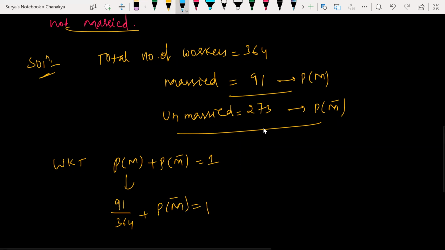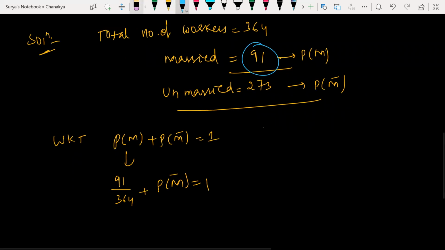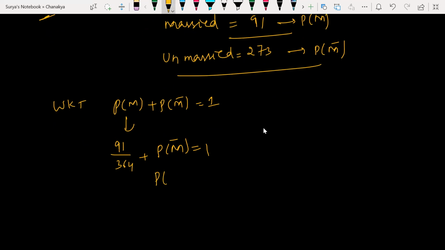See guys, how I'm writing 91 by 364 for married. P of M is nothing but the probability of the people who got married. So P of M dash gives me 1 minus 91 by 364. So P of M dash is equal to 364 minus 91 by 364.